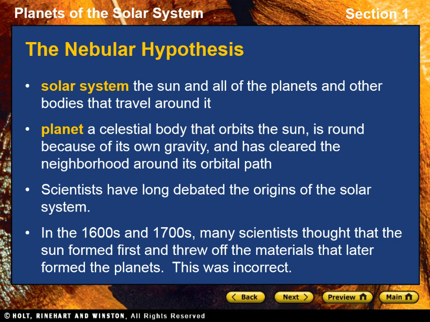In the 1600s and 1700s, many scientists thought that the Sun formed first and threw off the materials that later formed the planets. But in 1796, the French mathematician Pierre-Simon Marquis de Laplace advanced a hypothesis that is now known as the Nebular Hypothesis.